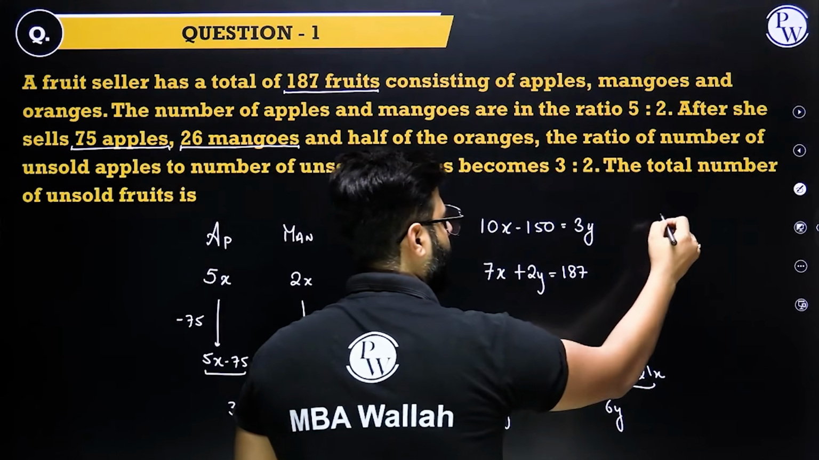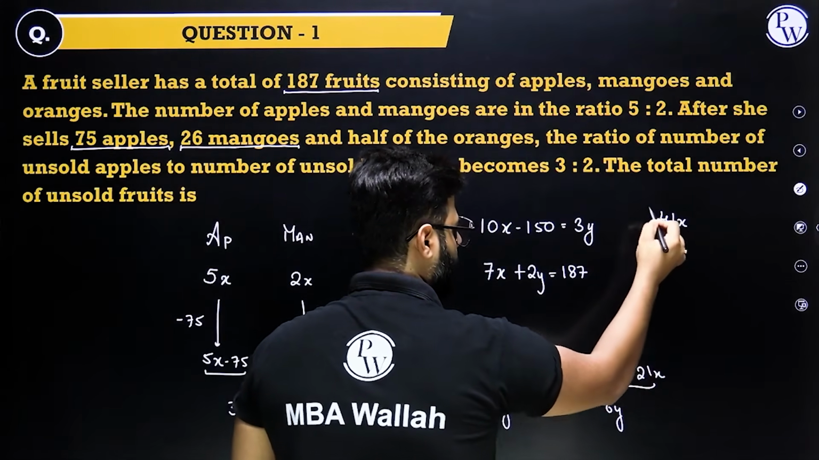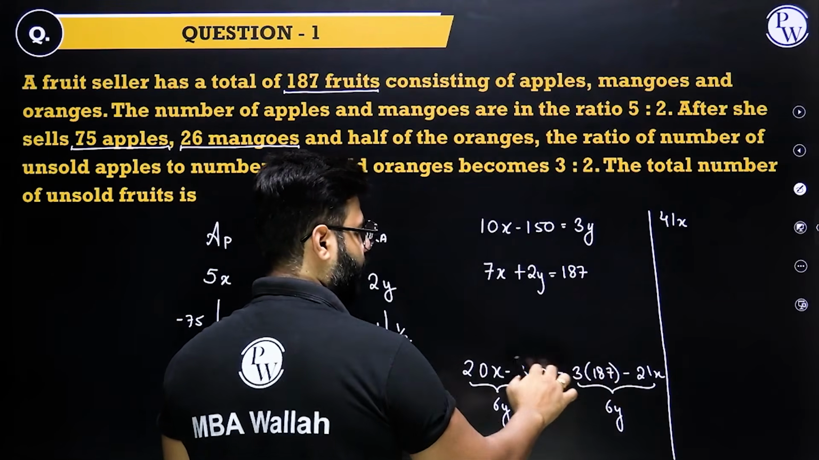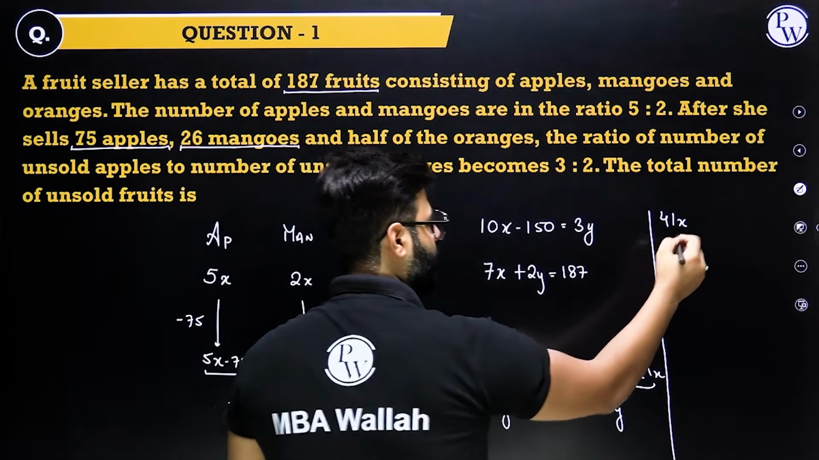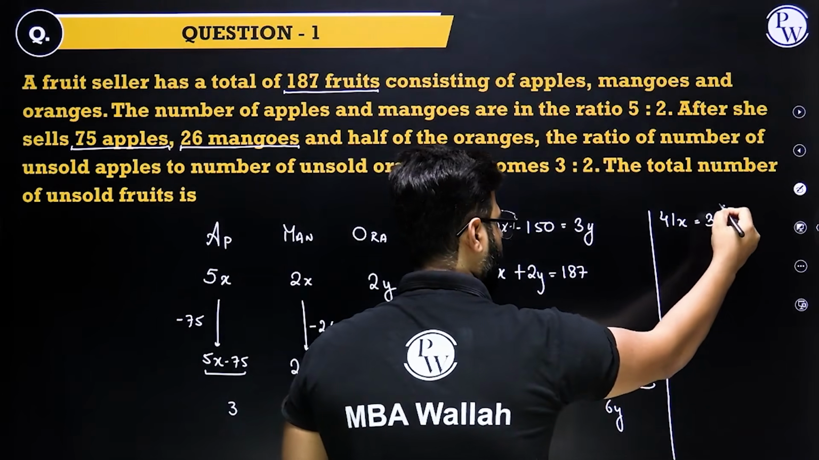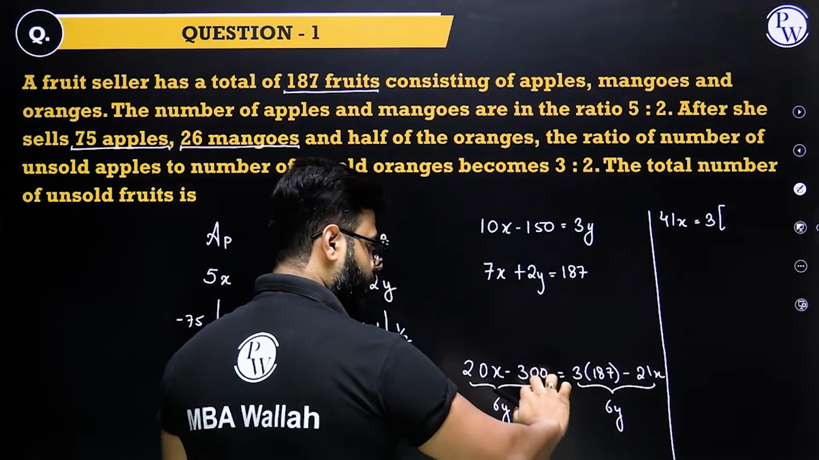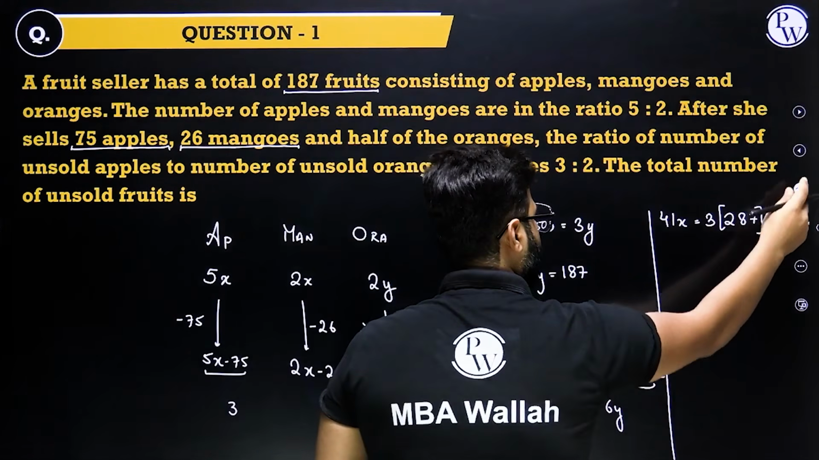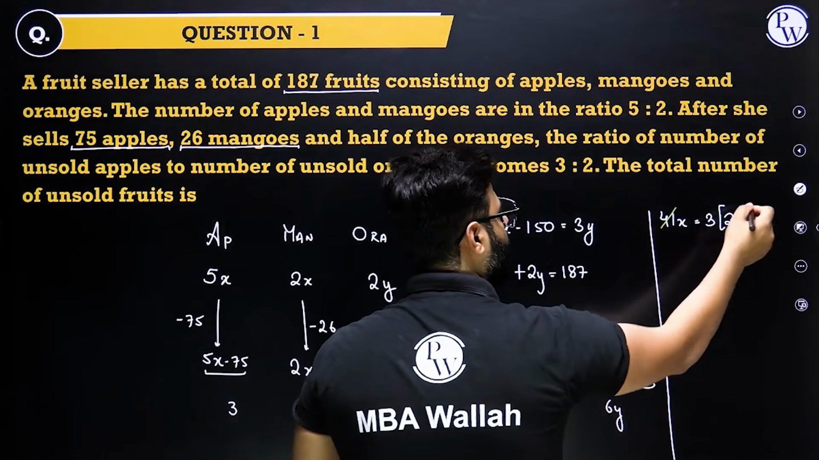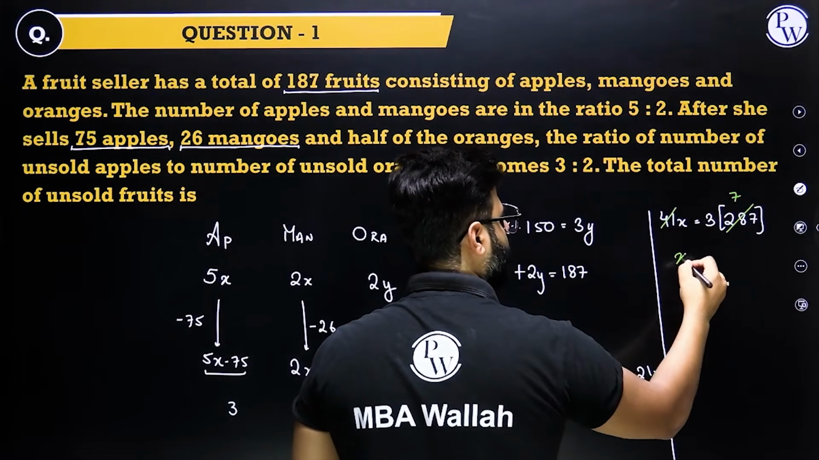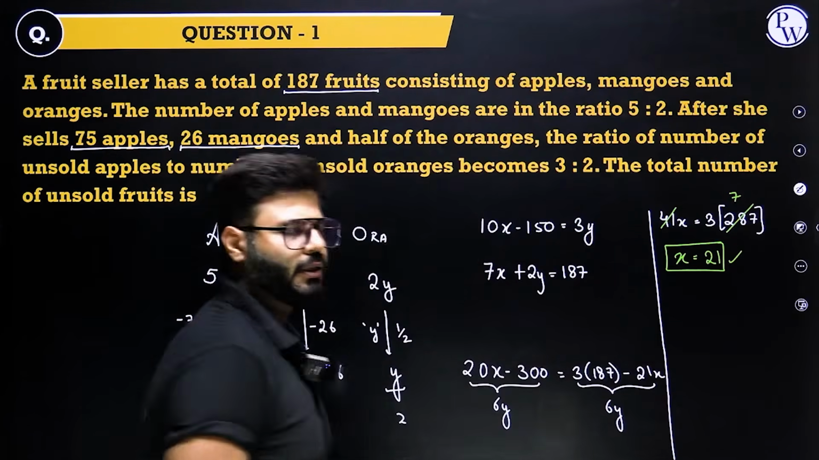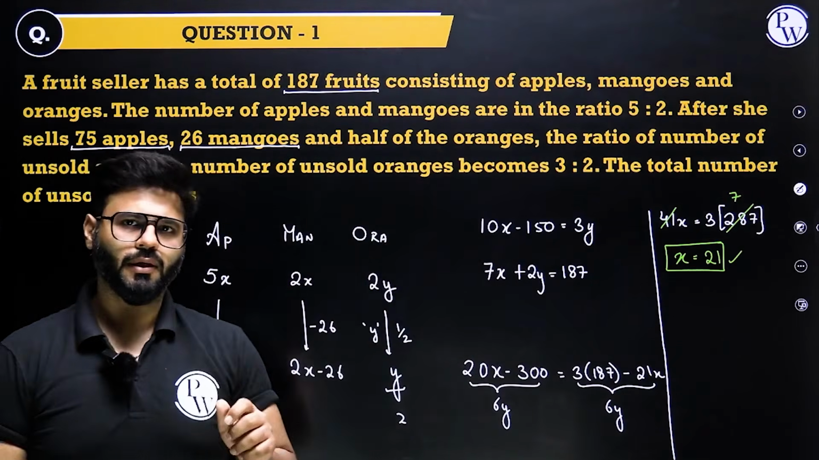21x comes here, becomes 41x. Fantastic. This guy goes there. This 3 into 187, this is 3 into 100. What I'm going to do is take 3 common: 187 plus 100, that is 287. And see the calculation, beautiful. 41 7 x comes out to be 21. That's how I save time in calculations and do the tedious calculations easily.